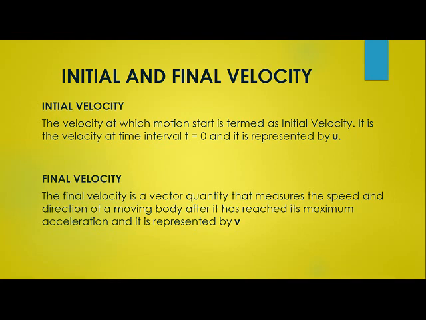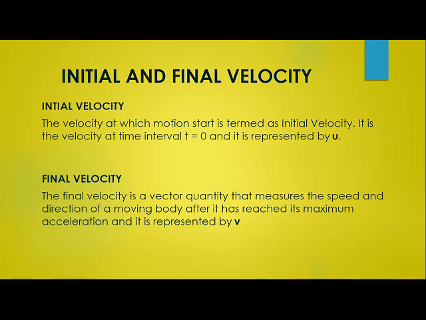Now children, let's say a train starts from Okha for Jamnagar. When the train starts, at that particular time, the time is 0. Before the body starts moving, at that point, whatever is the velocity of that particular object is called the initial velocity. So before the train starts moving, how was the state of the train? That particular quantity is referred to as the initial velocity.